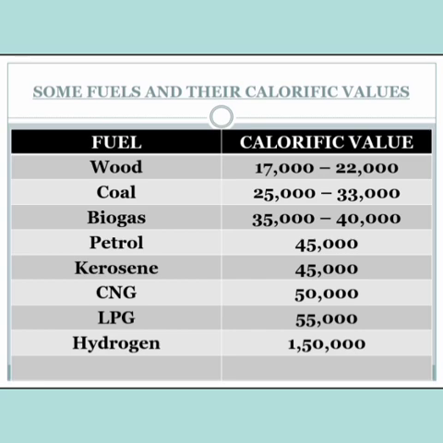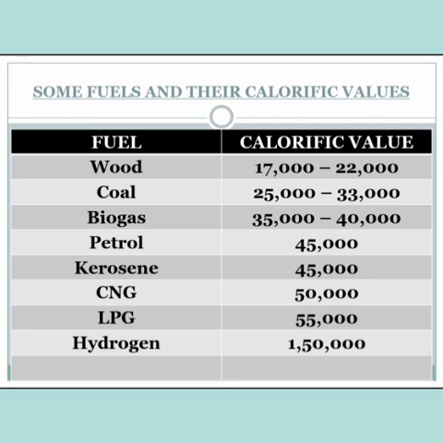So this is the table where you can see some fuels and their calorific values. First is wood. Wood has a calorific value of 17,000 to 22,000. Coal has 25,000 to 33,000. Biogas is 35,000 to 40,000. Petrol 45,000. Kerosene 45,000, the same.